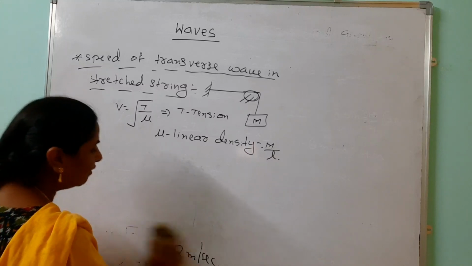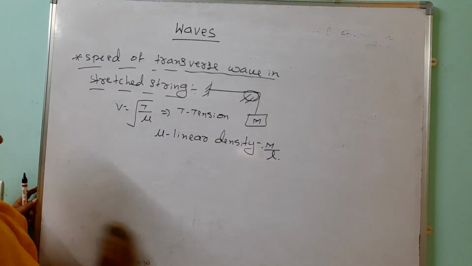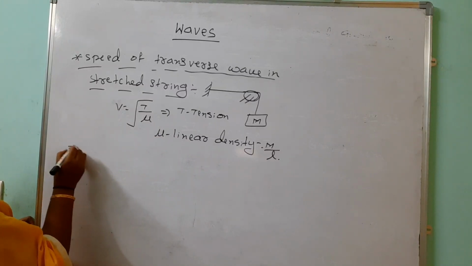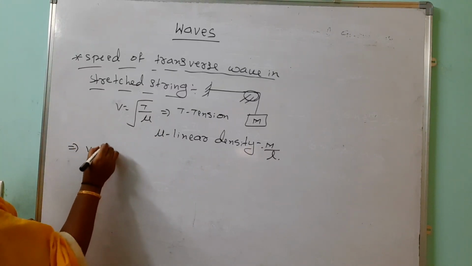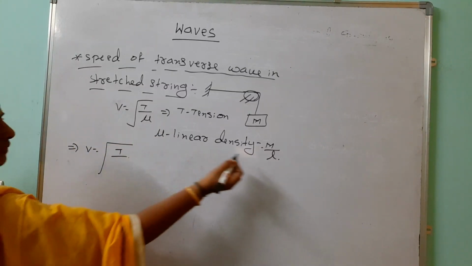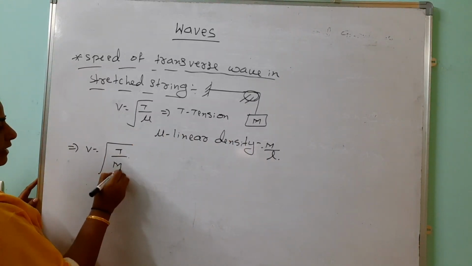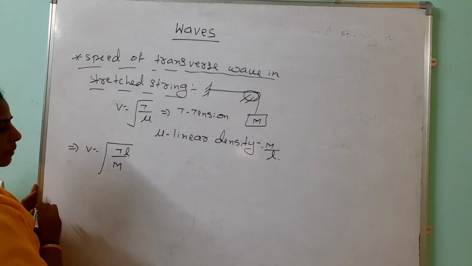Look here, how many forms we are writing: in terms of mass, in terms of length, everything we can express. Look here, I am writing v equals under root tension by, instead of linear density, mass per unit length, which means length comes as a numerator.